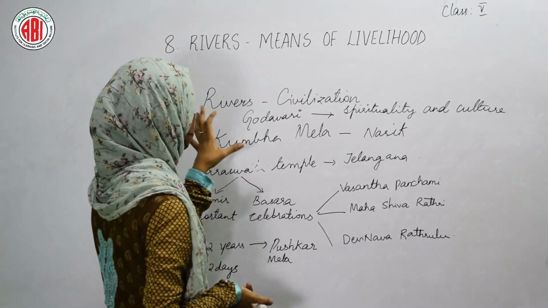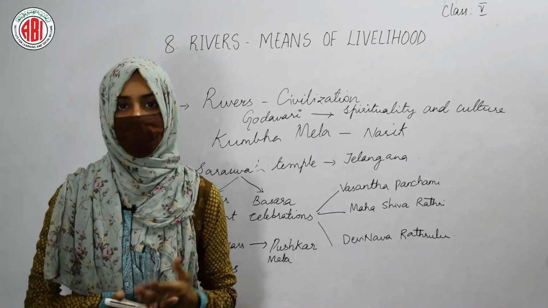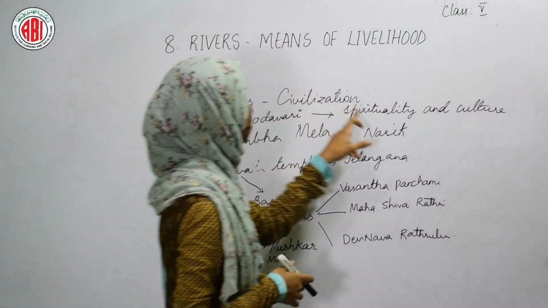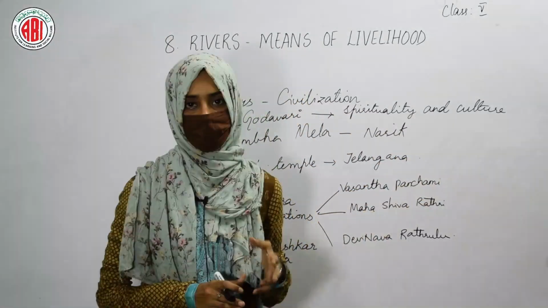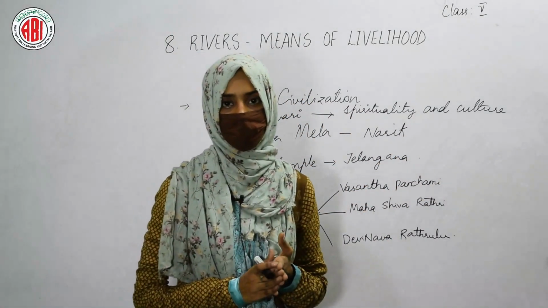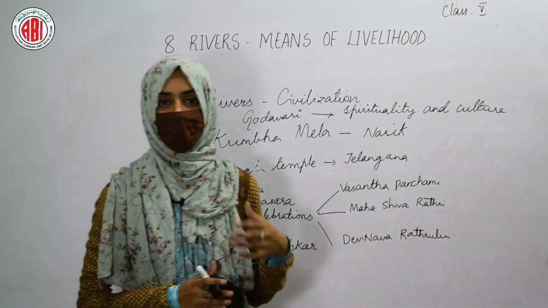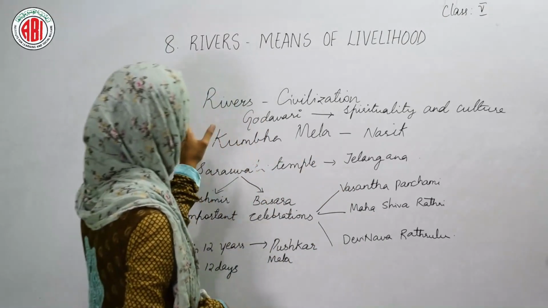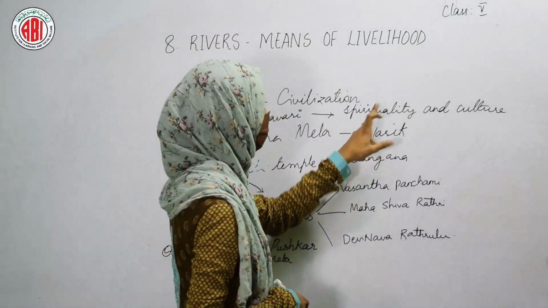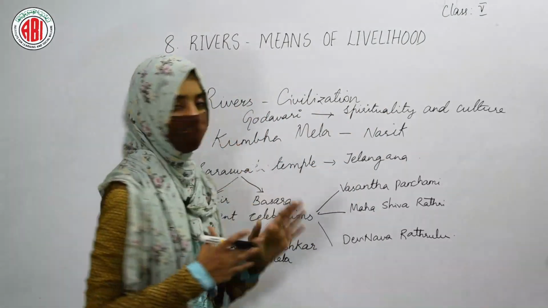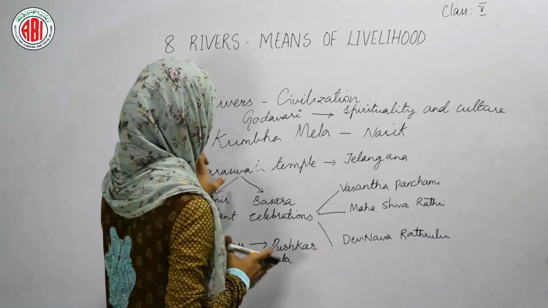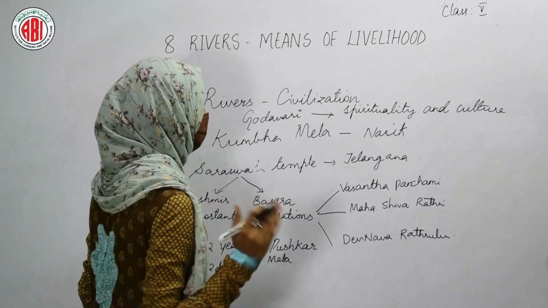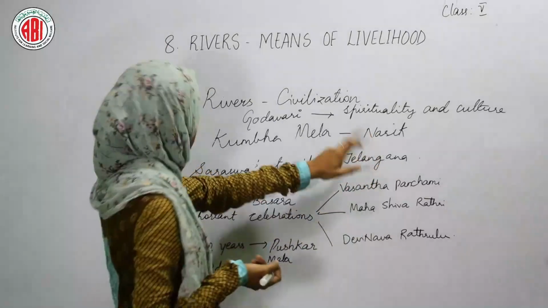The land of this river Godavari can be called the center of spirituality and culture, because many temples are present near the river Godavari, and different melas are organized near this river. So it is considered the spirituality and culture center. Such a mela is Kumbh Mela, which is a very big mela. It is organized in Nasik.